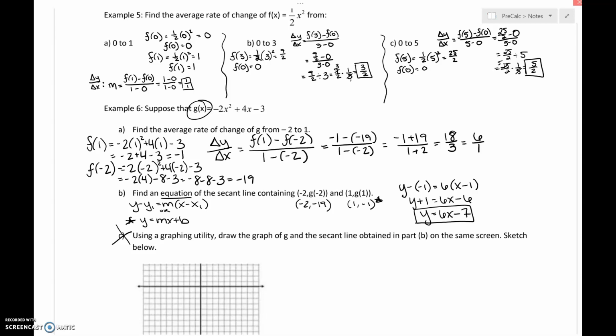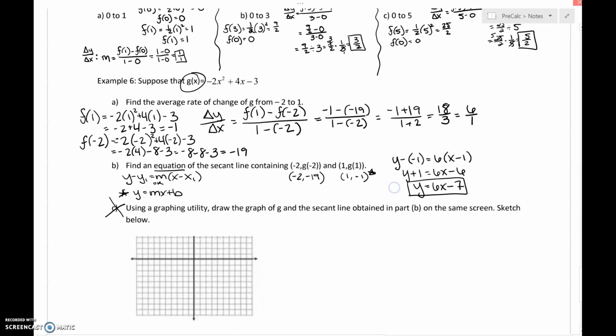Example number 6 is a prime example of that, because it's saying, ooh, find the average rate of change of g. Okay, so slope, we can do that. But then, find an equation containing negative 2 comma g of negative 2. What? Yeah, super simple, ladies and gentlemen. Don't get tripped up on the verbiage. It's just asking us to take what we found in A and plug it into B. And then put it into point slope form, basic algebra 1. You totally got this. I'm super excited for you.